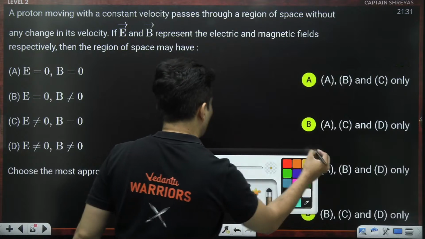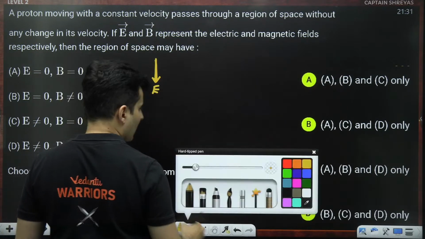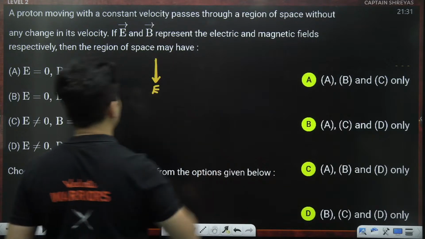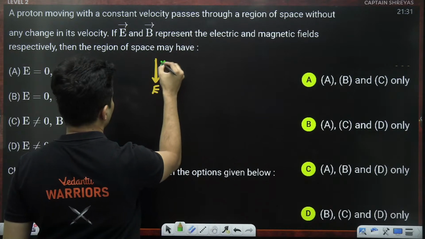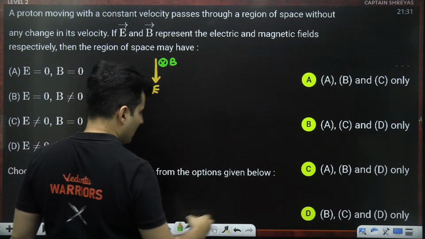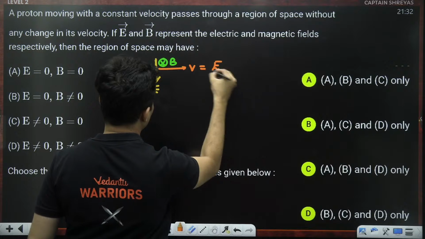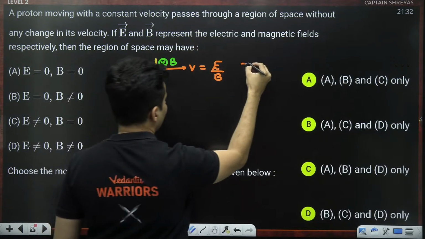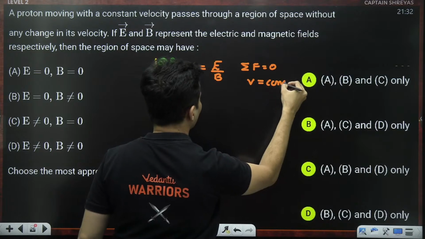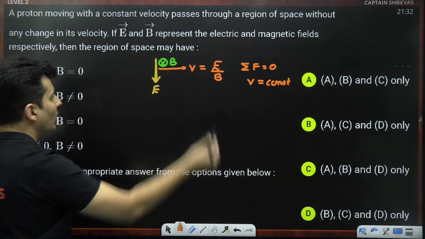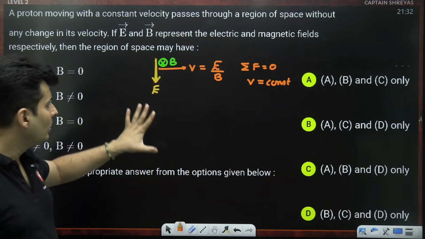If you remember this concept, when there is an electric field and a magnetic field perpendicular to each other, and the velocity is such that v equals E by B, then the net force on it is 0 and the velocity is constant. This is called a cross field, also used in the velocity selector. I have told you about it.